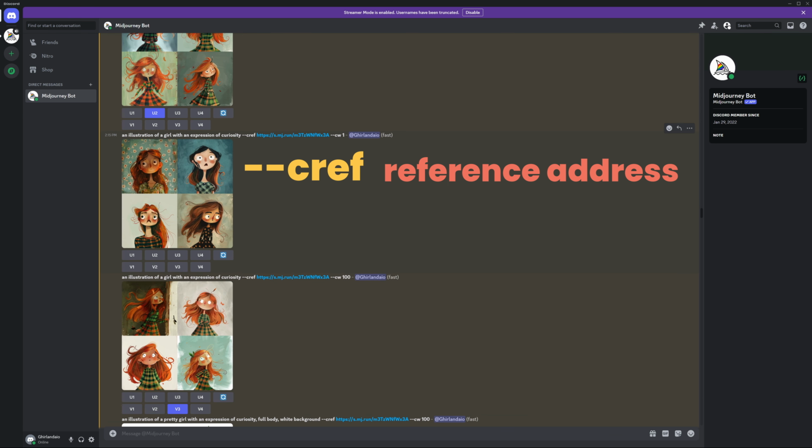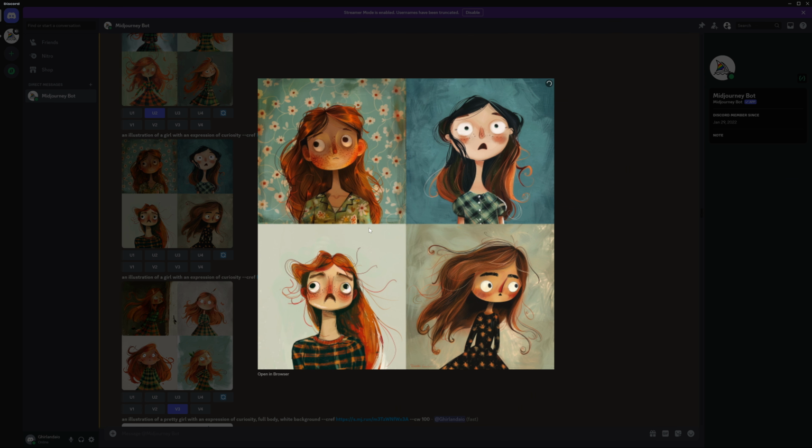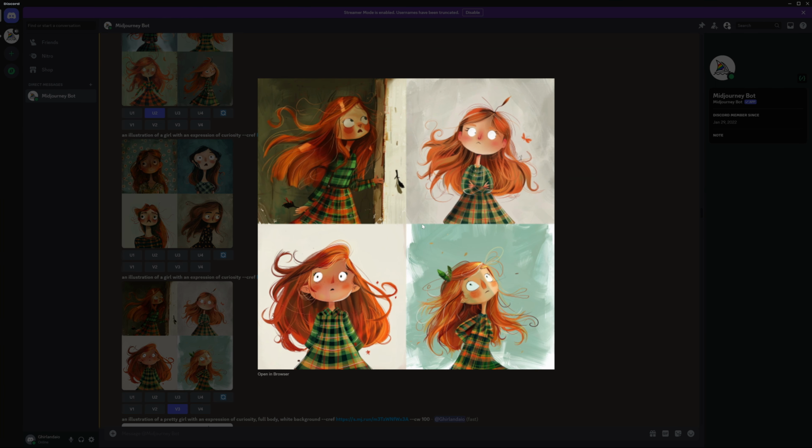You can also use the character weight parameter CW, then a number between 1 and 100. The higher the number, it will try to make the character look closer to the reference that you gave it, including the clothes. So this is character weight 1 and this is character weight 100. Now you'll of course see that it's not exactly the same character. You'll get different freckles, different hair, different lighting, even different graphic styles.